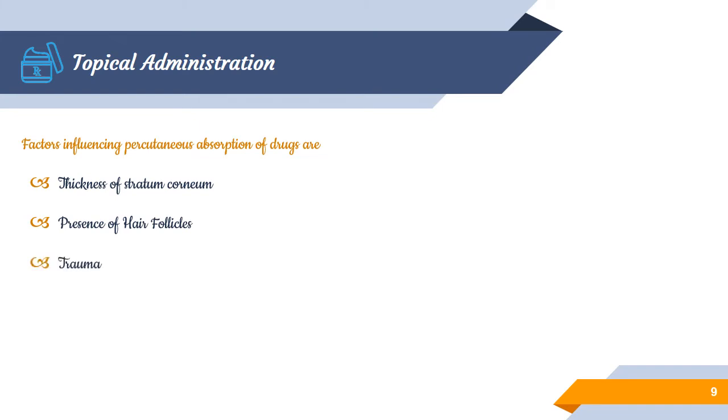The next is trauma. Trauma is nothing but any cut, rashes, inflammation or burns. In such conditions the stratum corneum will be destroyed, so applying the dosage form in this region gives better penetration and better drug absorption. The next one is hydration of skin. Soaking the skin with water, or occluding it by using an emollient, plastic film or dressing, promotes hydration of skin and better drug absorption.